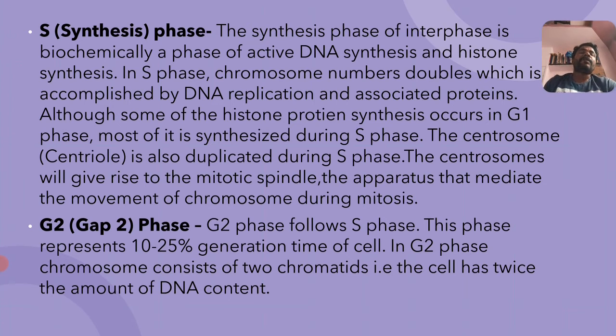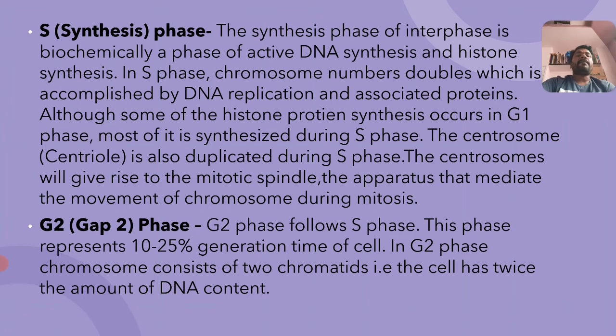When DNA undergoes synthesis, means replication of DNA, there is the formation of 2 DNA, means the formation of 2 chromosomes, and 4 DNA formation, then the formation of 4 chromosomes. Means a cell's number of chromosomes doubles during S phase, which is accomplished by DNA replication and association with proteins.